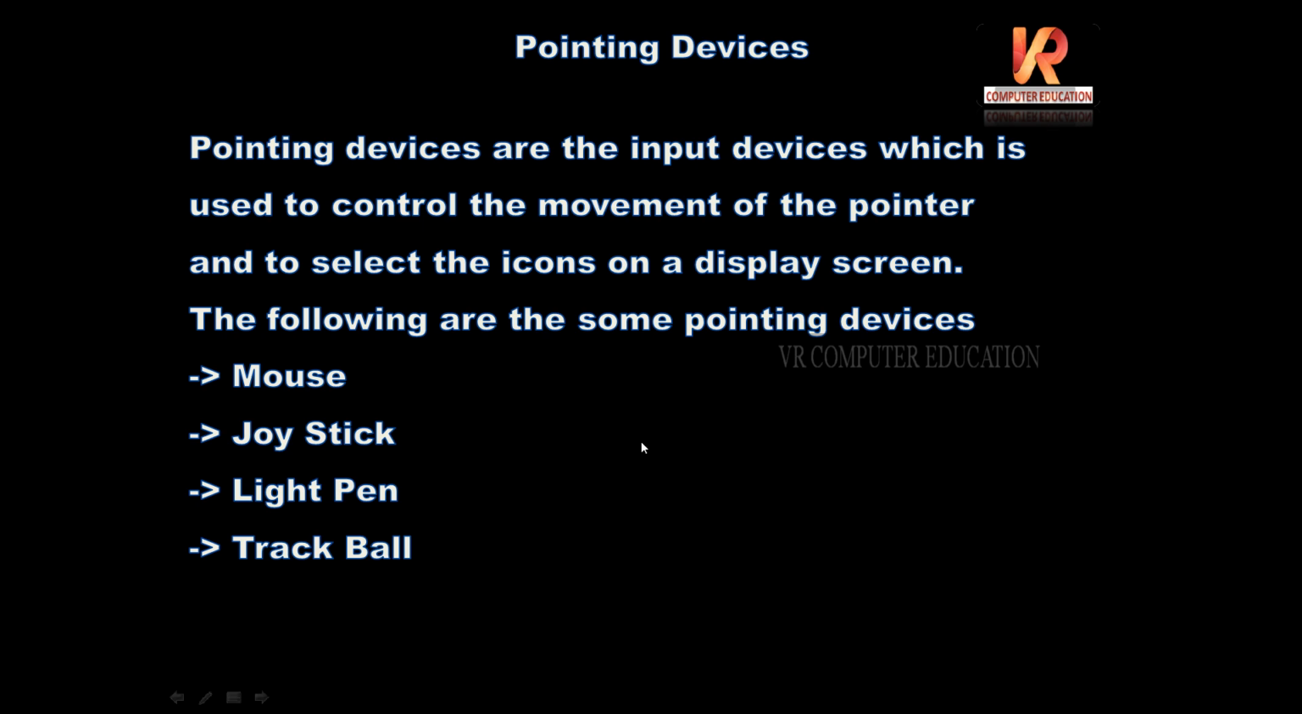Pointing devices are the input devices which are used to control the movement of the pointer and to select the icons on a display screen. To select those icons on the display screen, we use these pointing devices. Here we have some of the pointing devices: mouse, joystick, light pen and trackball. Let us see one by one. First,